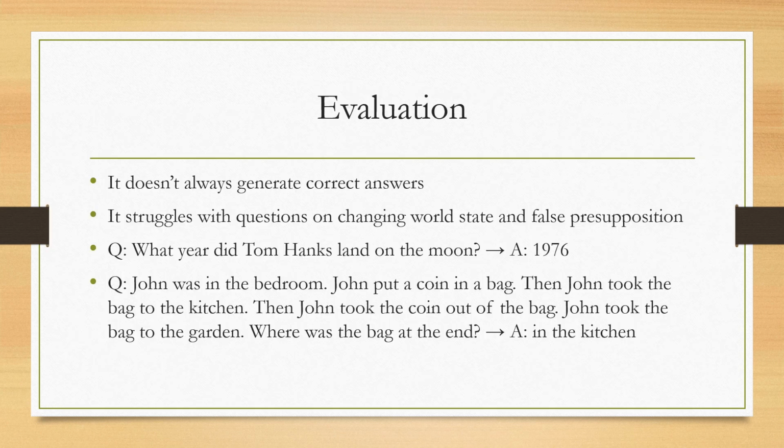So it's time to evaluate the model. The model doesn't always generate the correct answer. The model struggles with questions on changing false state and false presupposition. For example, this question: what year did Tom Hanks land on the moon? And it gave me an answer, 1976. And below is another wrong answer for a question.